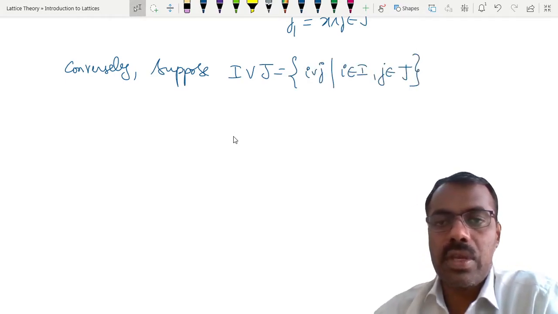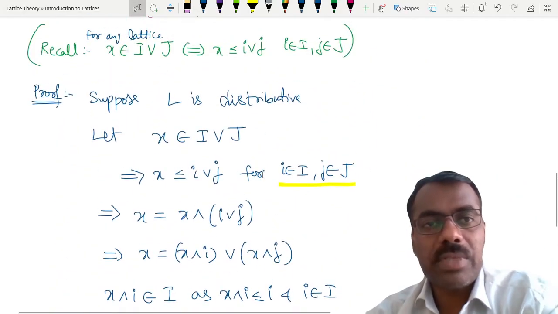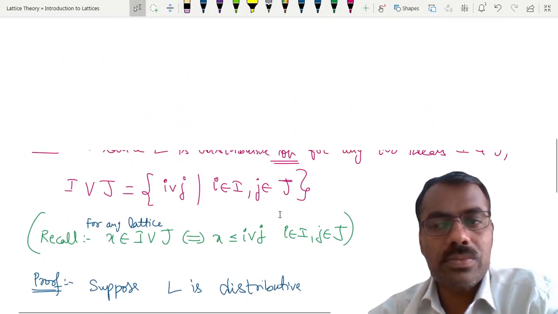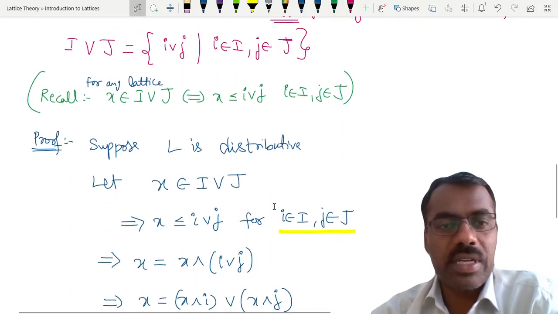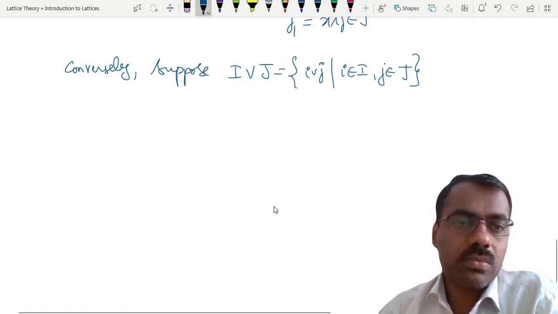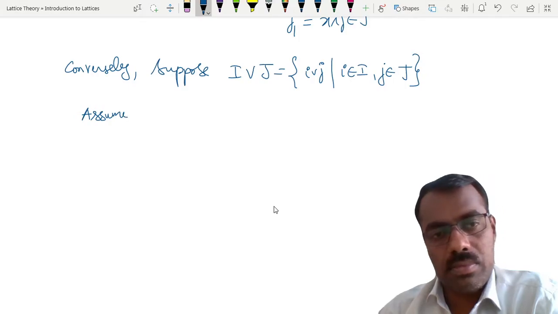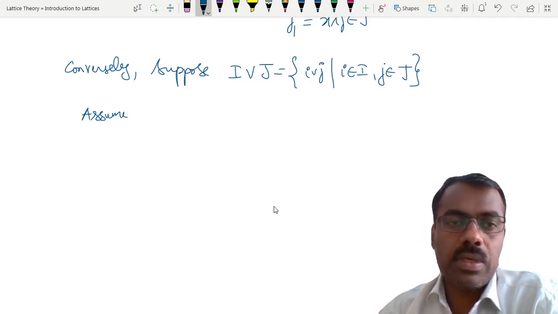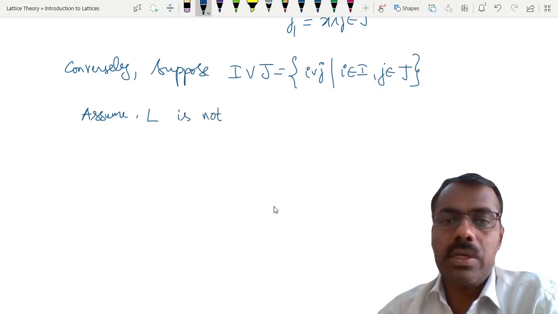Now what we want to prove? We want to show that our given lattice is distributive, right? So we prove by contradiction. Assume L is not distributive.